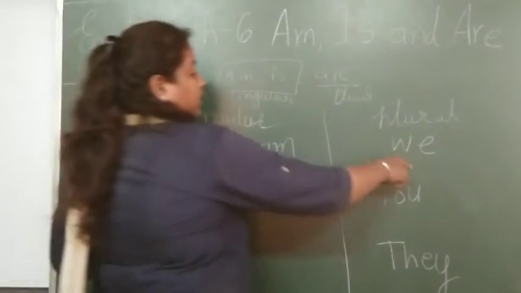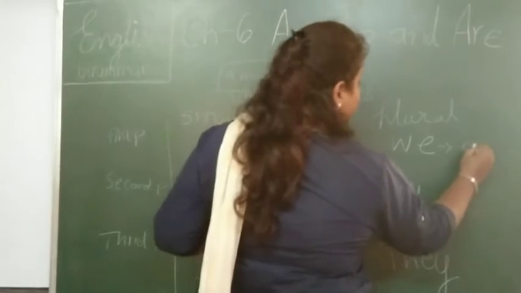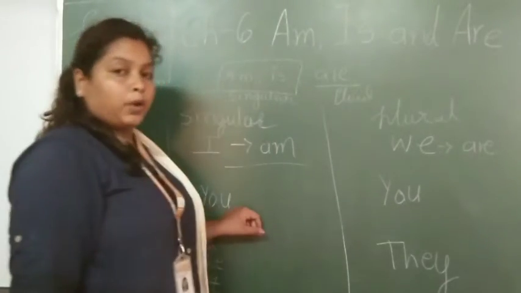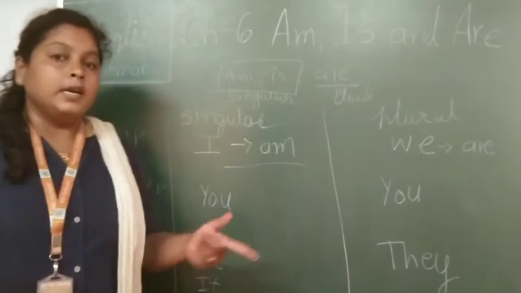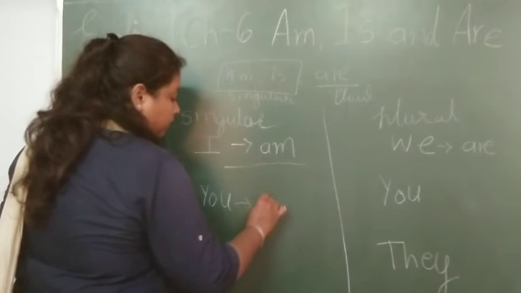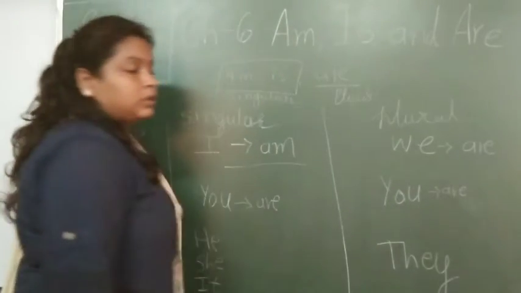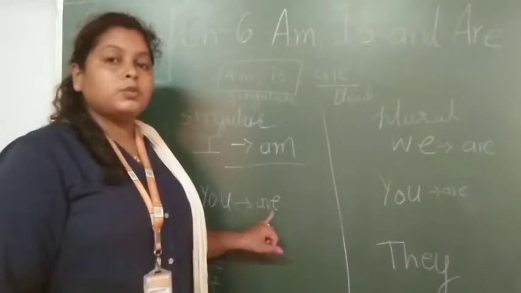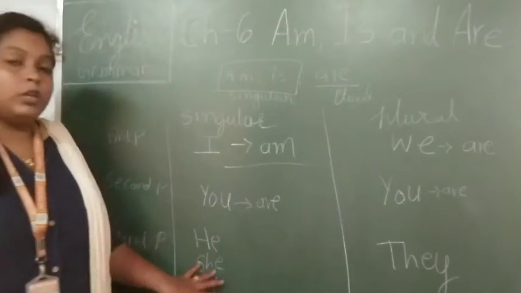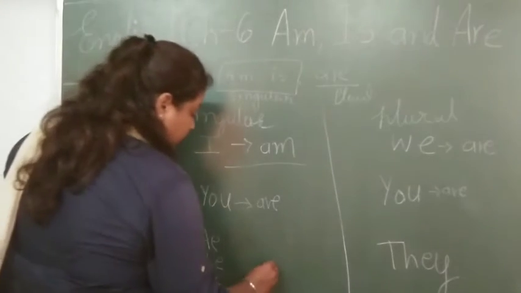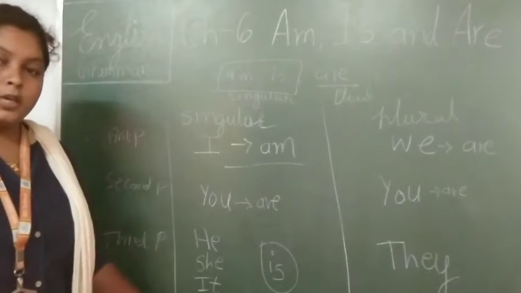Next, with we, what will come? So as I told you, whenever plural will be there, you are supposed to use are. Okay. Now you, that means you talking with someone else, that also are will be there. And as you know that you is the same in both singular and plural, so use the are verb with both of these. Now he, she, it is there. So with he, she, it, we have to use is. Okay? He is, she is, it is.